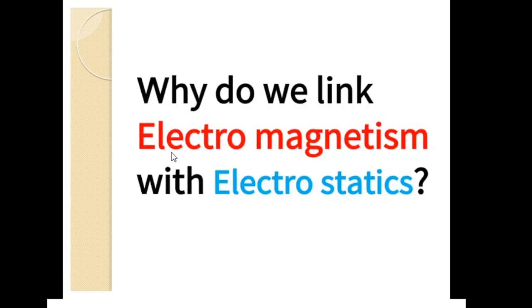Why do we link electromagnetism with electrostatics? You know, electrostatics is the force between the charges which are not moving, that is, which exists between stationary charges. Electrostatics: here, electro means charge, statics means at rest. When the charges are at rest, it creates electricity.